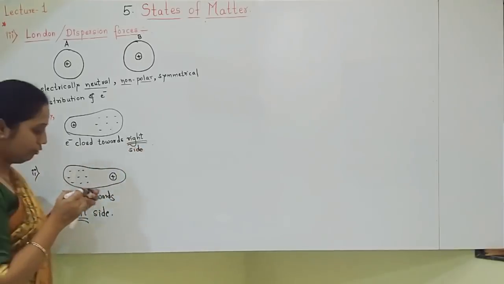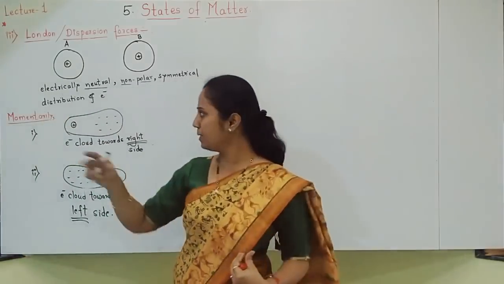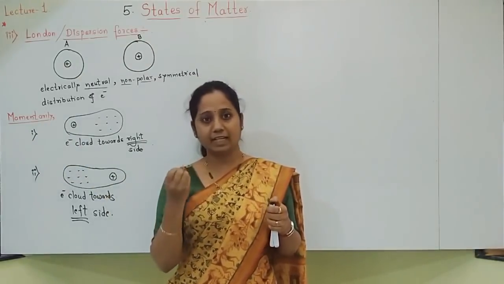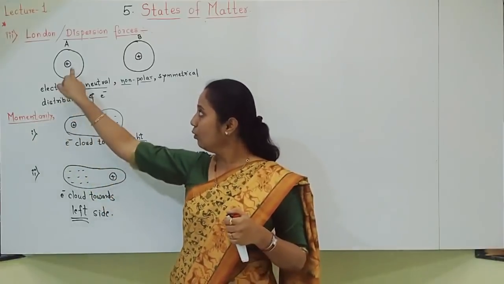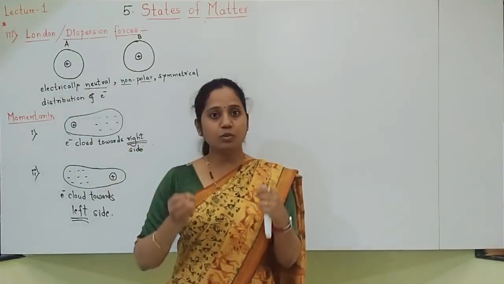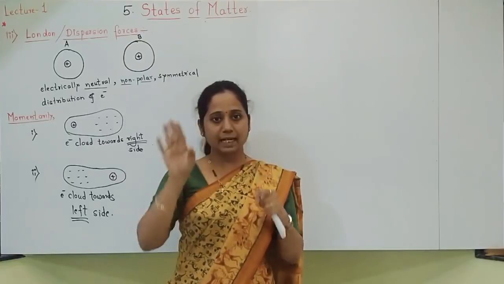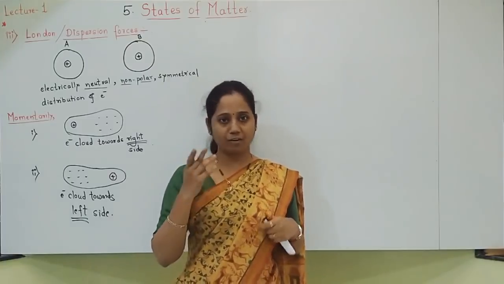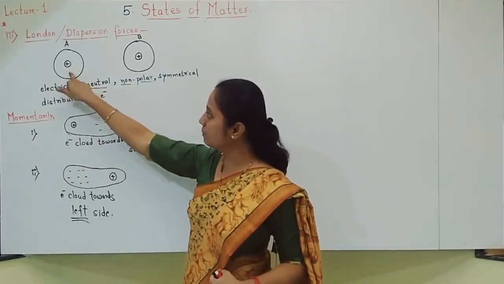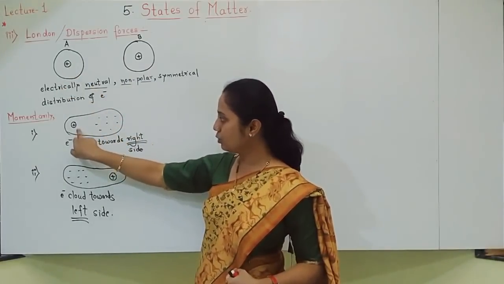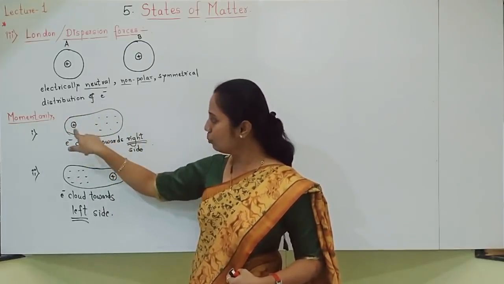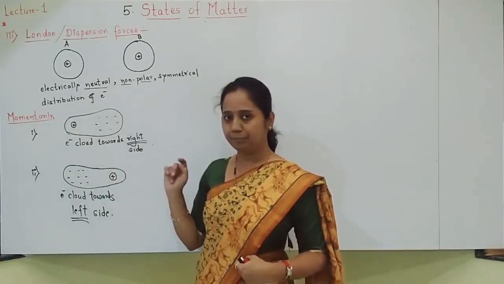Understanding? This happens for a moment, momentarily, for very less time: atom A loses its symmetry. Its electron cloud distribution gets disturbed, and after it loses its symmetry, either the positive nucleus will come on one side and electrons will go on the other side. So two possibilities you can see.